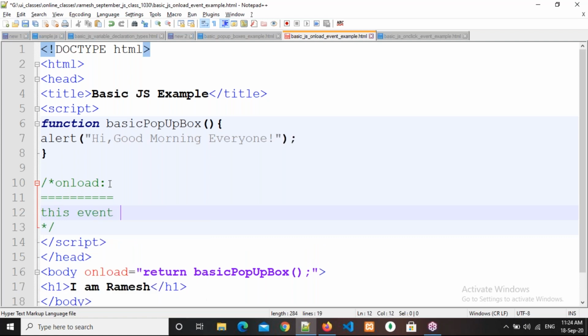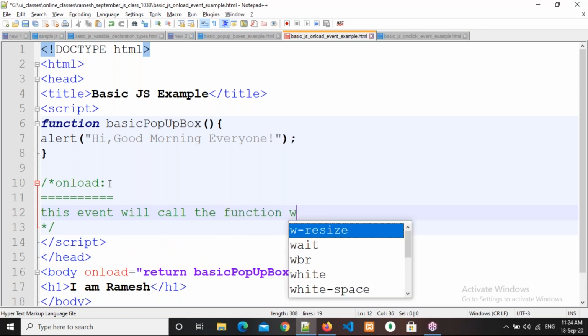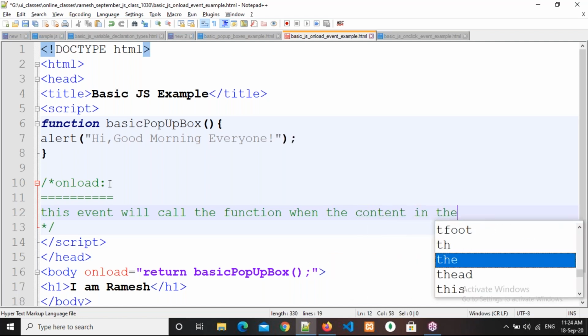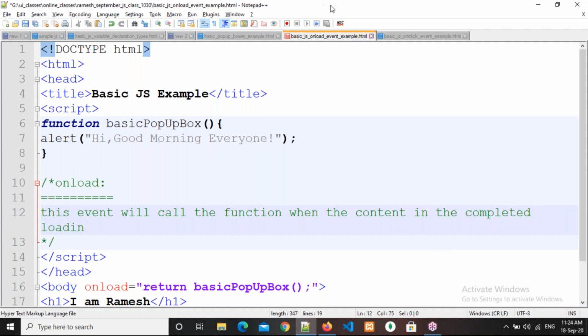Okay, right. Now we will write down these notes related to the onload event. This event will call the function when the content in the body has completed loading. So this event will call the function when the content in the body has completed loading. Okay, right.